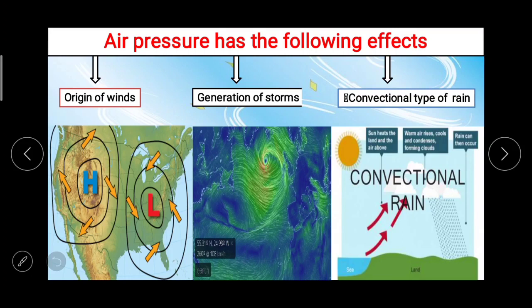Here origin of winds, generation of storms you can see, and the convectional rain. Sun hits the land and air above, then warm air rises, cools and condenses forming clouds, and then rain can occur.